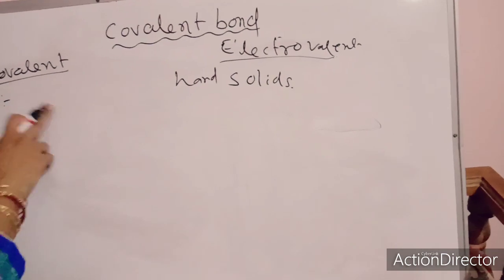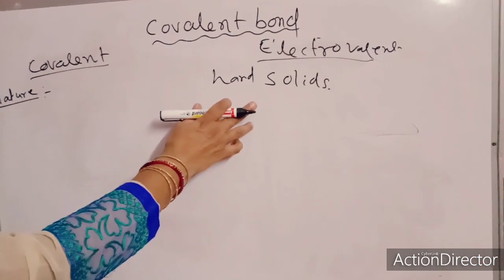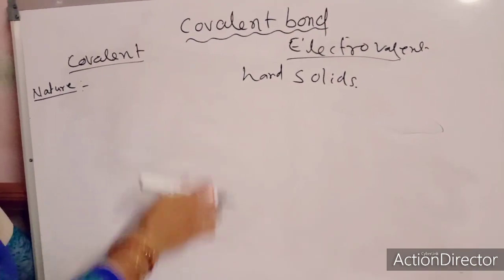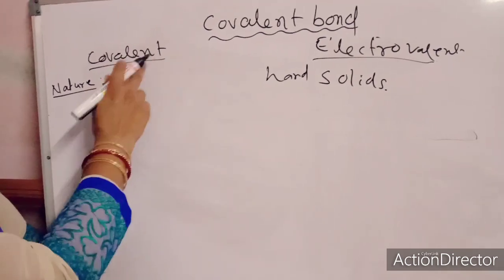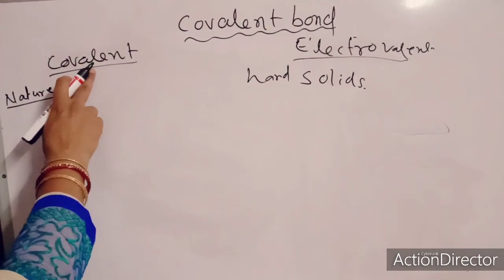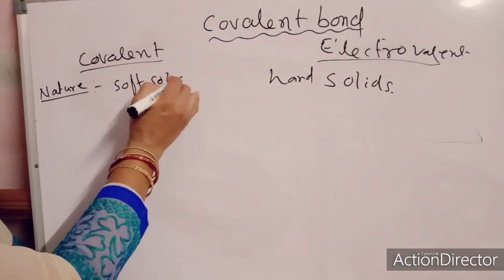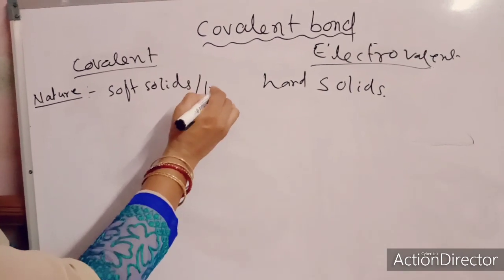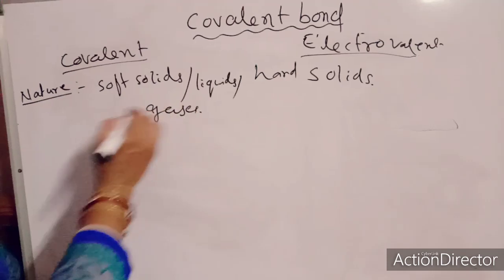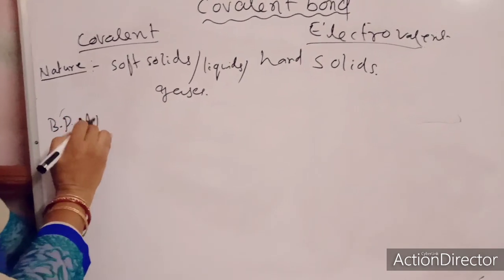By nature they are hard solids due to the strong electrostatic force of attraction. This type of question comes in the give reason questions. Whereas in covalent bonds, what is the nature? Due to the weaker bond, they may be soft solids or liquids or gases.